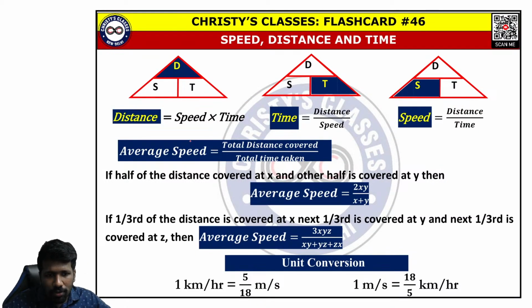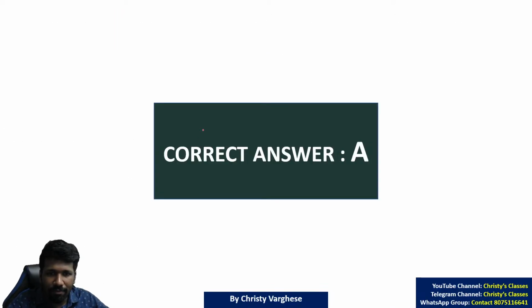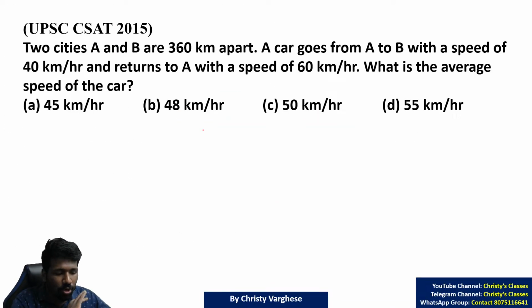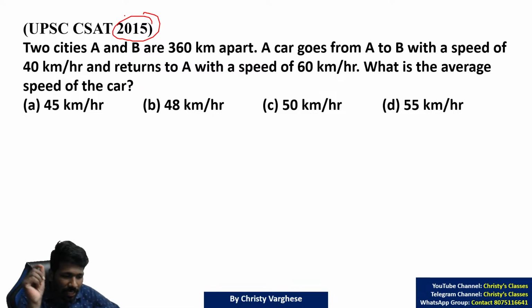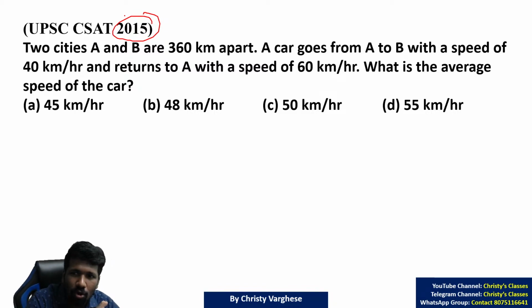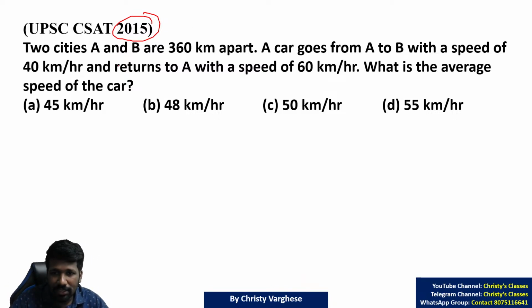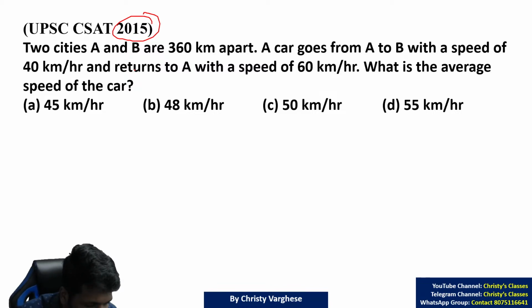Now another important concept is the average speed concept. I will show you a question and then explain that average speed concept. This question was asked in all competitive exams. If you are UPSC aspirants, this was asked in 2015 in UPSC. This was asked in GATE in 2018, I guess. This was asked in NET in 2016 and 2020 or something. But this is a common question in all or almost all exam aptitude papers. This type of question, I will elaborate. First make a try. After that I will explain more.